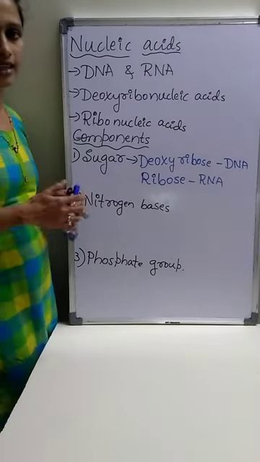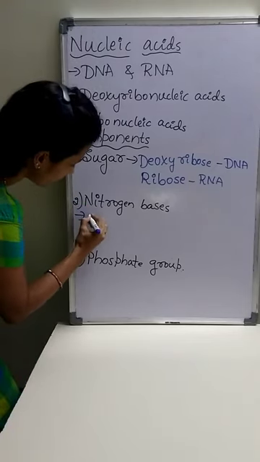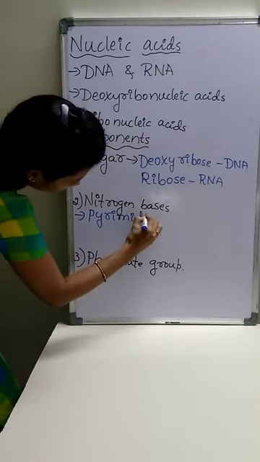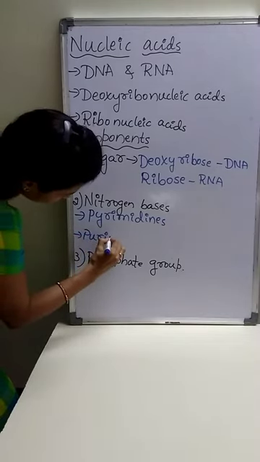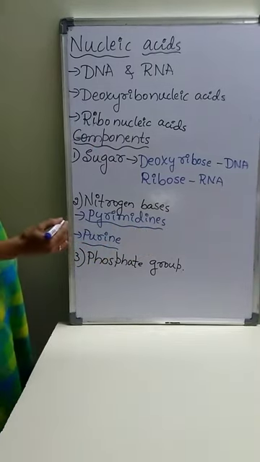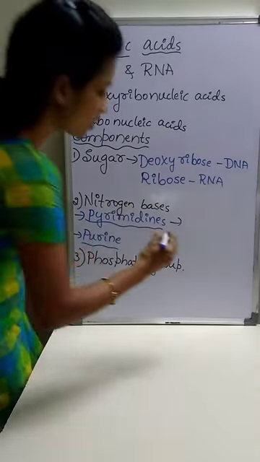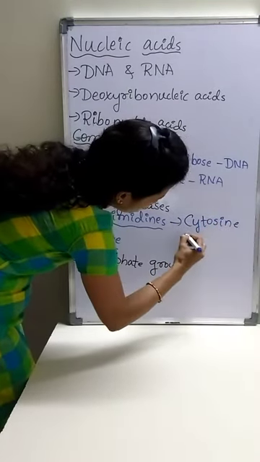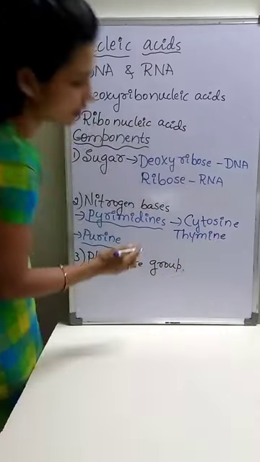Nitrogen bases include two types: pyrimidines and purines. There are two pyrimidines in DNA: cytosine and thymine.